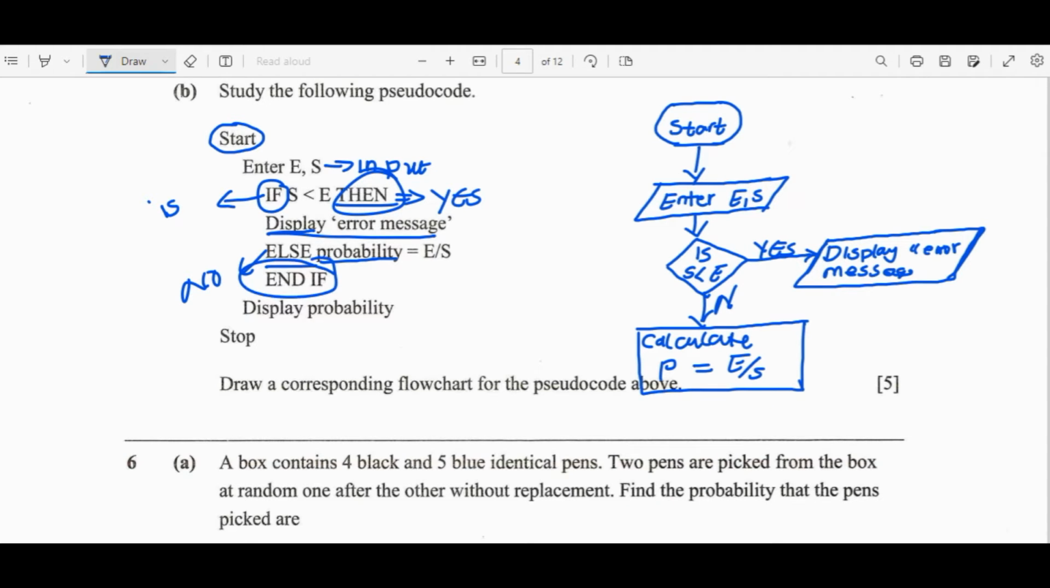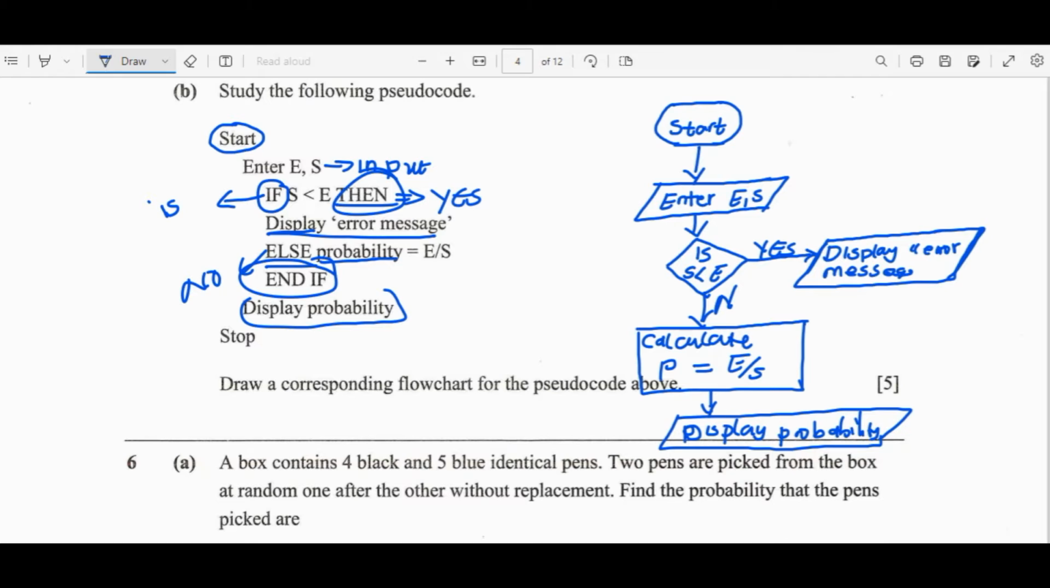Then, if we need to display probability, so we need to display probability. So this is the output, so you need to put the parallelogram.